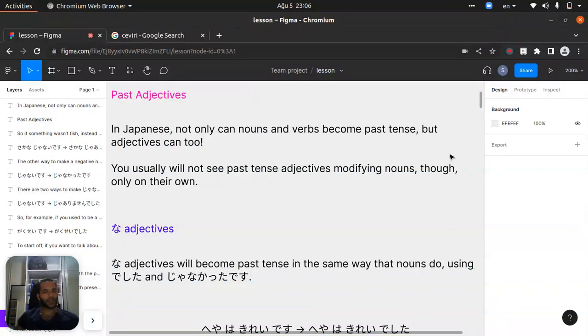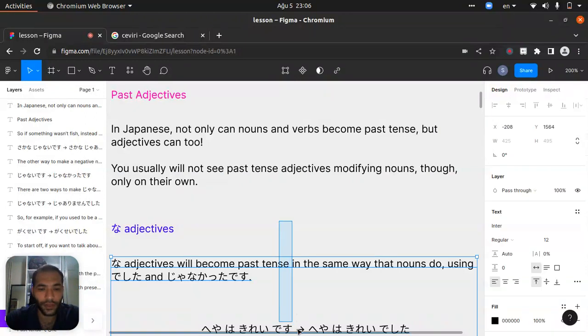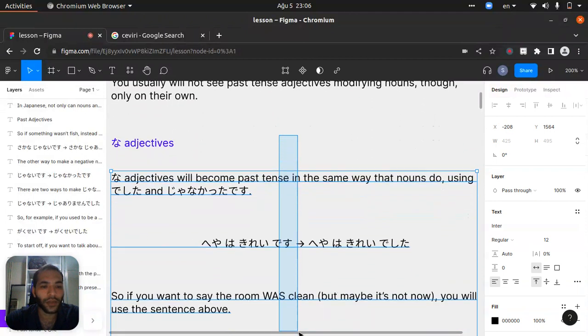In Japanese, not only can nouns and verbs become past tense, but adjectives can too. This will be very crazy for you, I believe. Usually, we'll not see past tense adjectives modifying nouns, only on their own. Let's see what we can do with the negative.